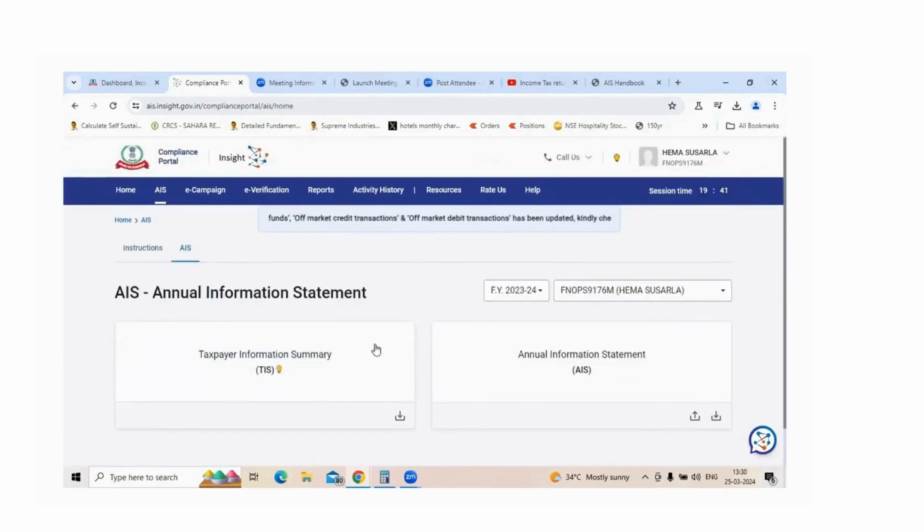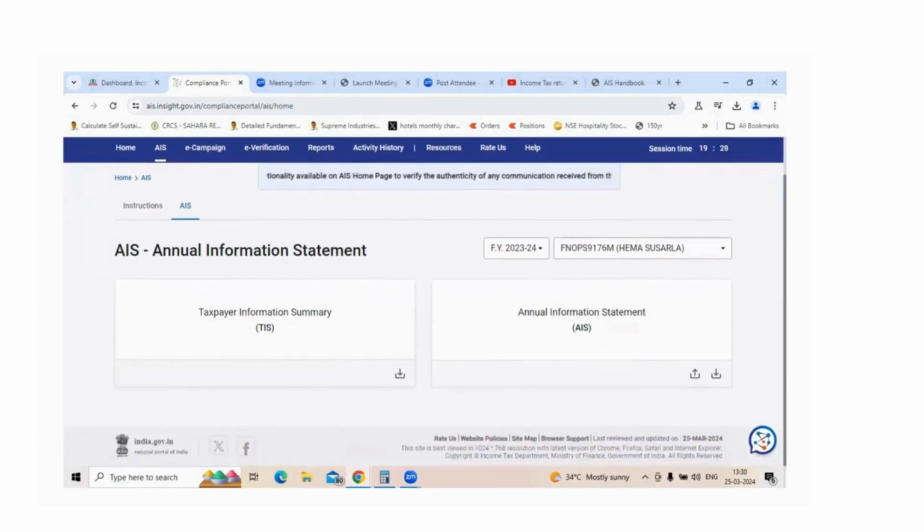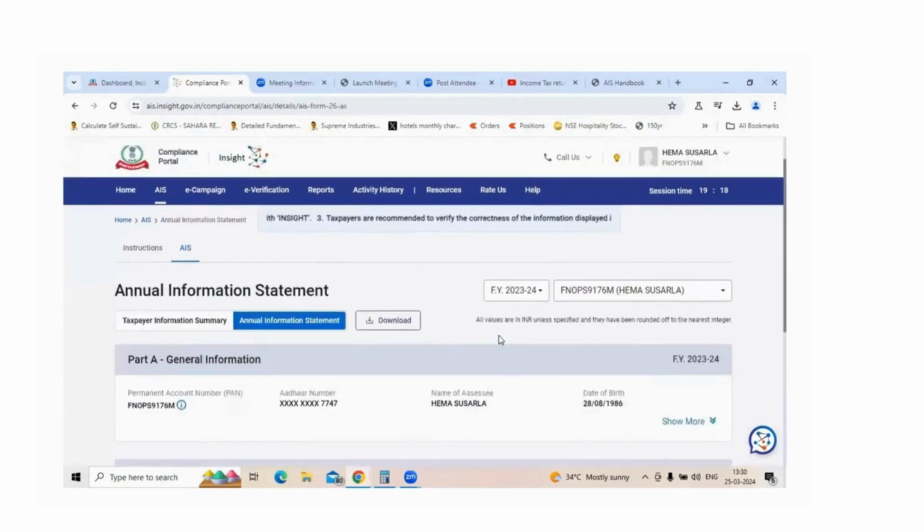This has two things in it. Here I have selected the financial year 2023-24. So it has two things. One is the tax information summary and the other one is the information statement. So without checking this, don't start filing the income taxes. That's mandatory. So the important one, the information statement, first, let me explain that.